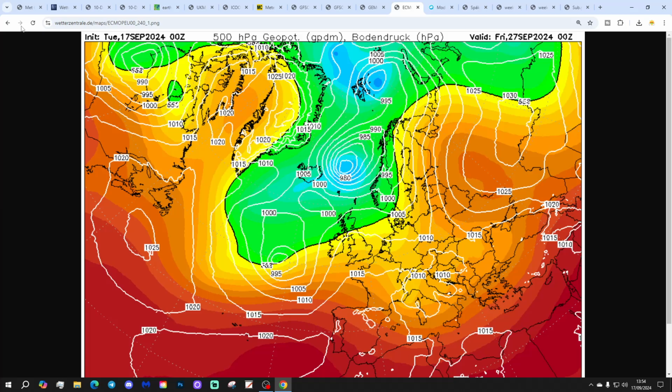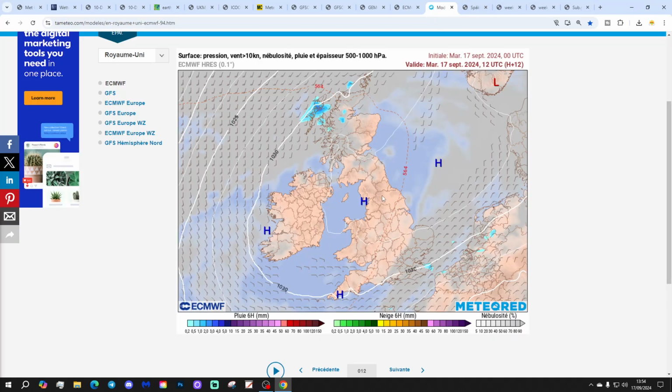Back to the setup at day 10, which is 27th of September with the ECM and this low. Again, it looks like that's got our name on it. If we go another 24 hours on, I suspect we will find that low going in that direction and bring another bout of wet and windy weather for the 28th of September, probably.